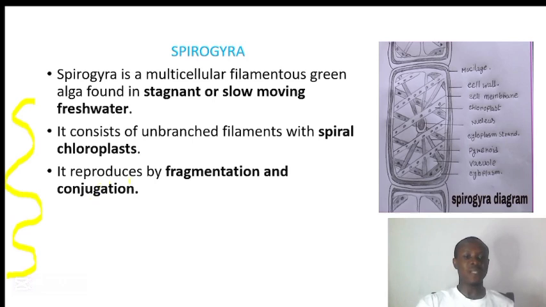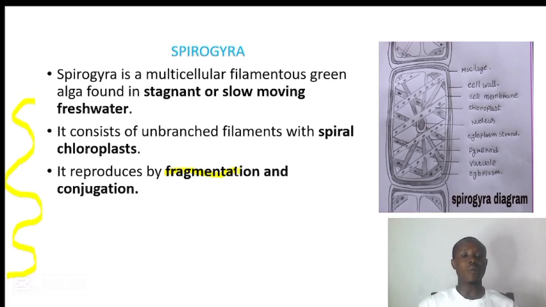And the last one here, they can reproduce by fragmentation. That means they can divide into many pieces, and each of these pieces or fragments can give rise to a whole adult Spirogyra. And conjugation. So fragmentation is the asexual form of reproduction in Spirogyra, while conjugation is the sexual form of reproduction in Spirogyra.